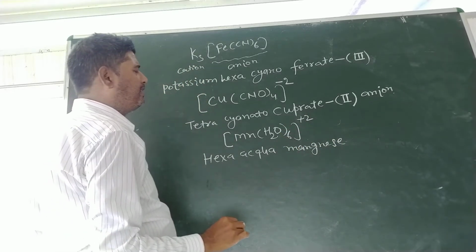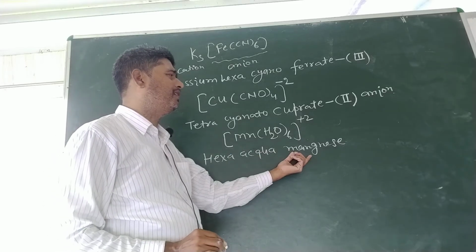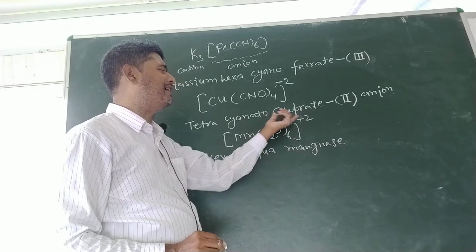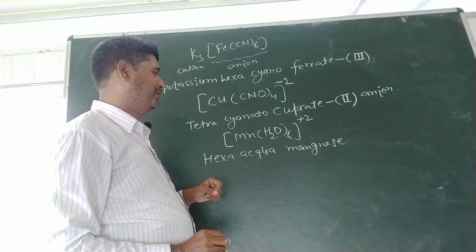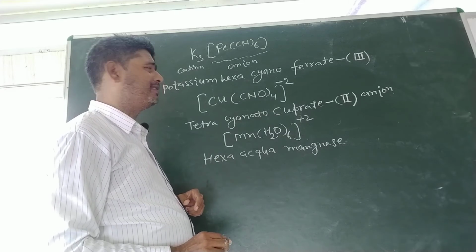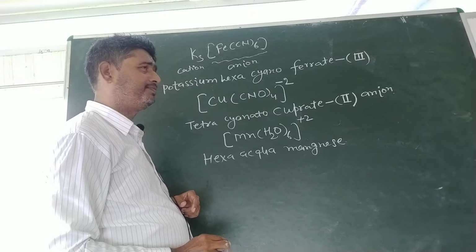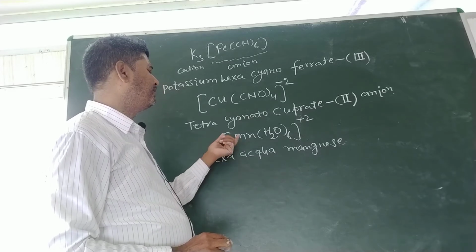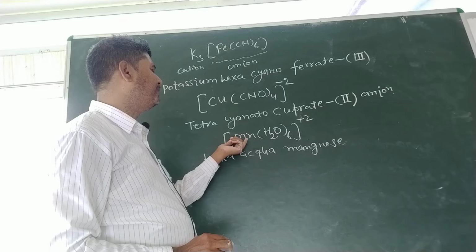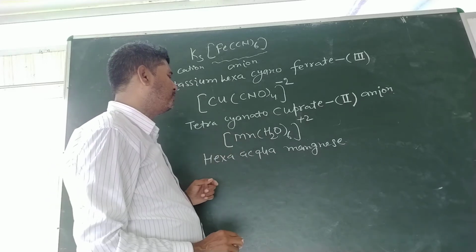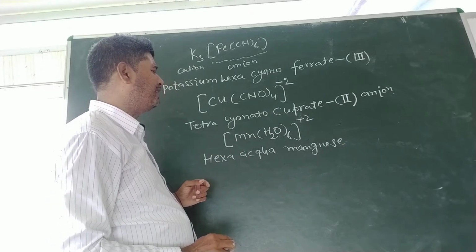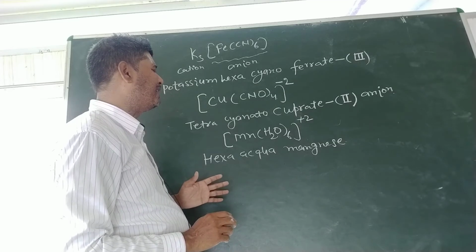We will not write manganate here because it is of cationic nature. So being of cationic nature, the suffix "ate" will not be used in the name of manganese. So we will not write manganate. We will write only manganese.